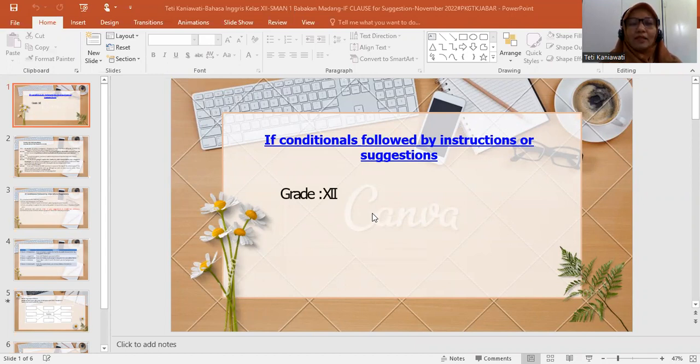Jadi hari ini kita akan belajar tentang penggunaan grammar ya, if conditional yang diikuti oleh instruksi atau menyarankan, atau dengan bahasa lain bisa juga if conditional or suggestion.